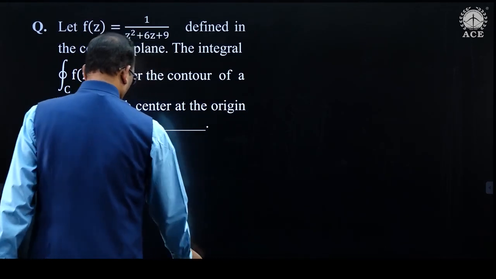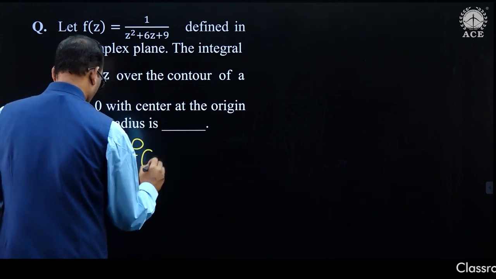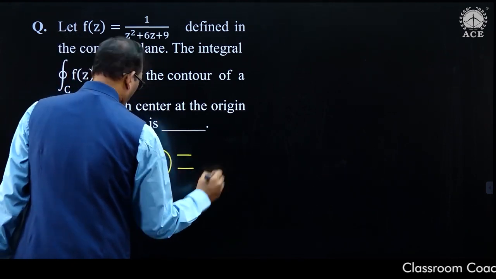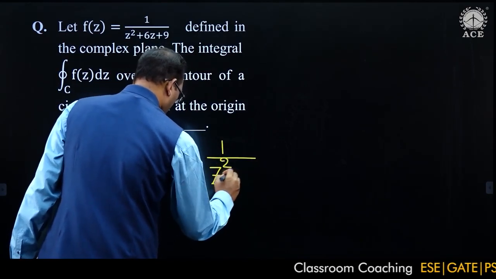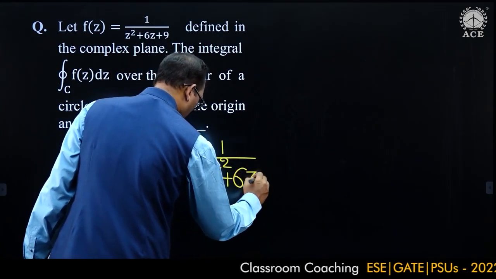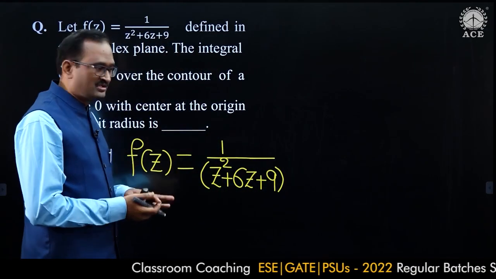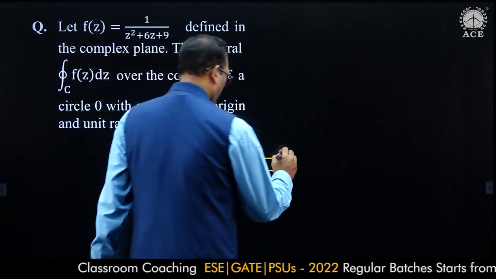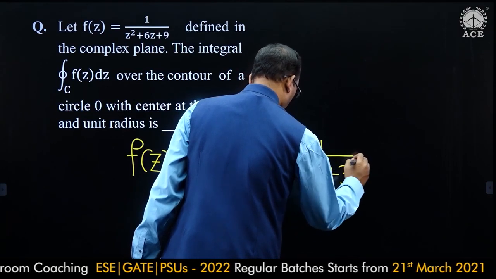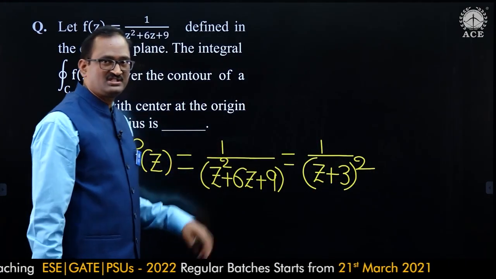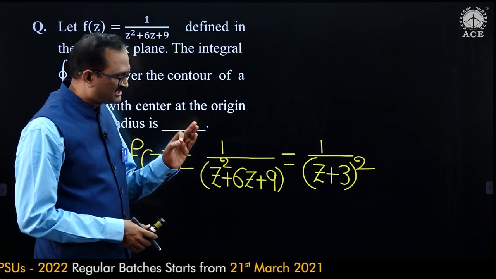Now take the given problem. F of z is equal to 1 by z square plus 6z plus 9. The denominator is the expansion of z plus 3 whole square. So z plus 3 whole square is equal to 0, z is equal to minus 3. Z is equal to minus 3 is a singular point.